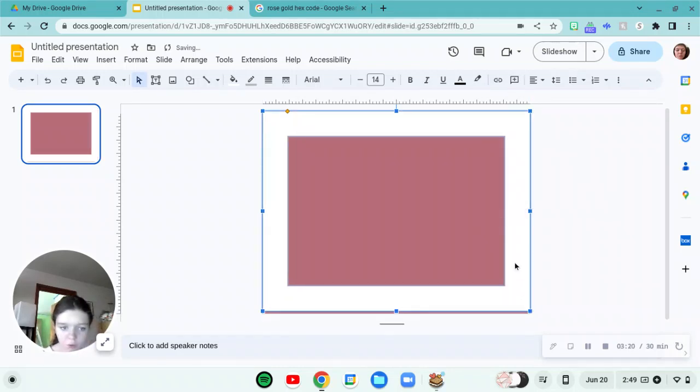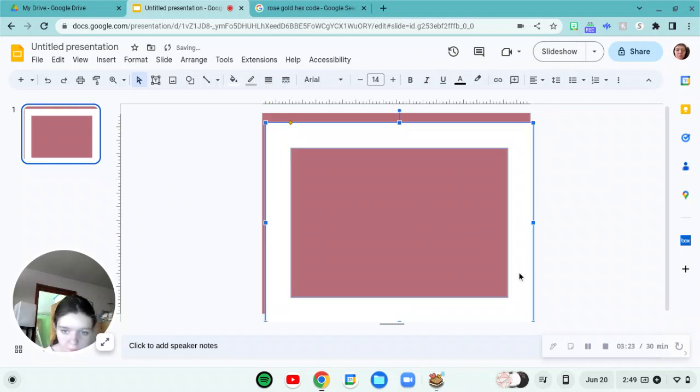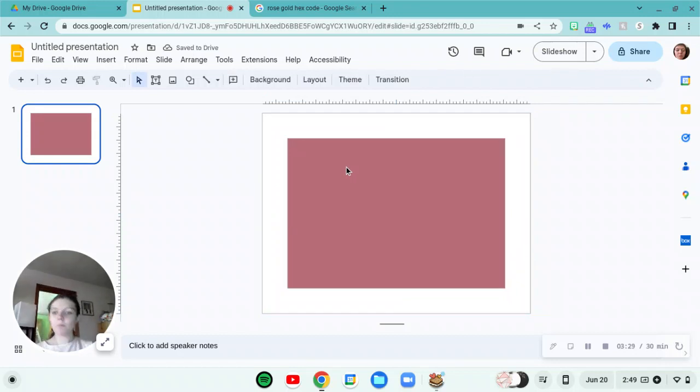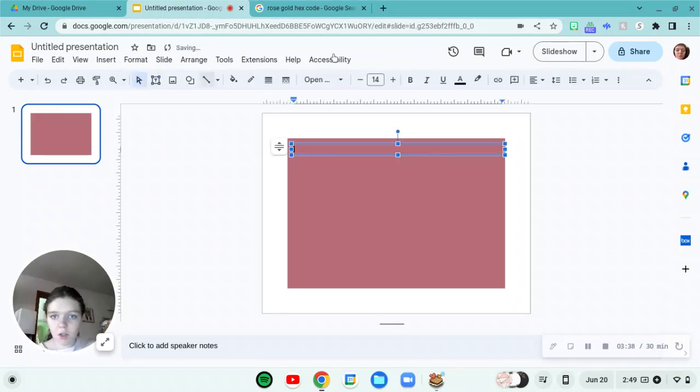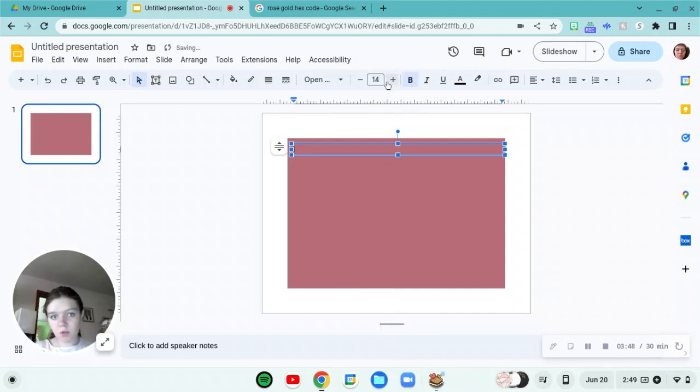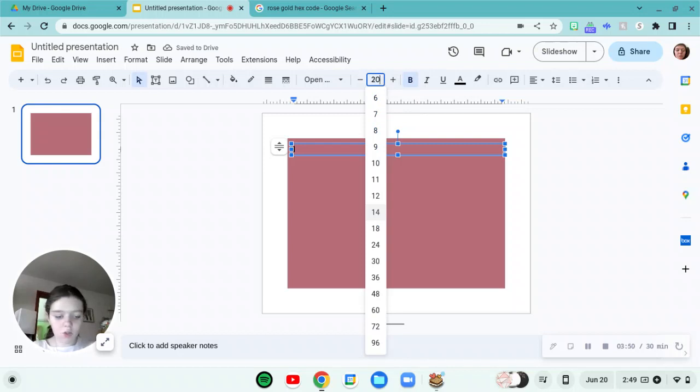Okay, perfect. Lining this up is going to be... Okay, there we go. Now, you see the white border. And then you want to add a text box. Then you want to pick your size at 20 and bold it.